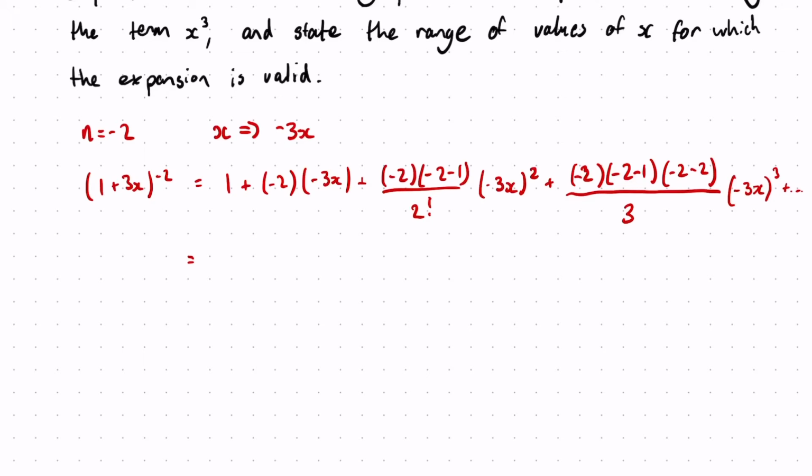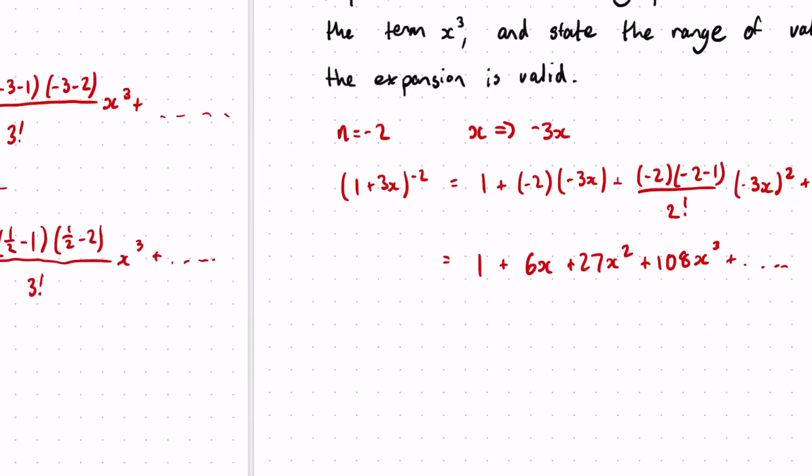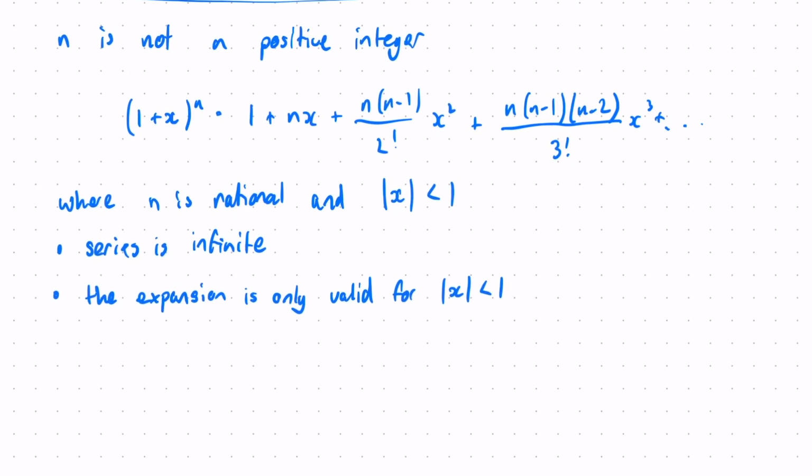So expanding the brackets and simplifying the fractions, that is going to give you 1 plus 6x plus 27x squared plus 108x cubed, so on and so forth. Okay, so that's the first part. Expand 1 minus 3x to the power minus 2 in ascending powers of x up to and including the term x cubed. All I am doing is replacing my n and my x in my generalized form which I wrote here.